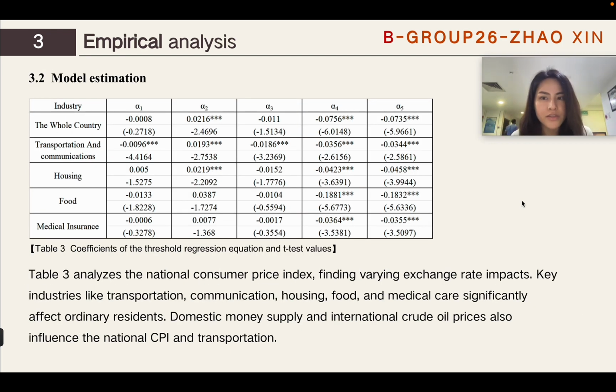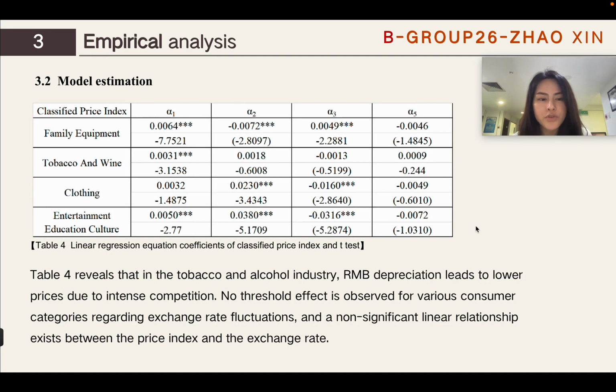Table 3 analyzes the National Consumer Price Index, finding varying exchange rate impacts. Key industries like transportation, communication, housing, food, and medical care significantly affect ordinary receipts. Domestic money supply and international crude oil prices also influence the national CPI and transportation. For the tobacco and alcohol industry, RMB depreciation leads to lower prices due to intense competition. No threshold is in fact observed for various consumer categories regarding exchange rate fluctuation, and a non-significant linear relationship exists between the price index and the exchange rate.